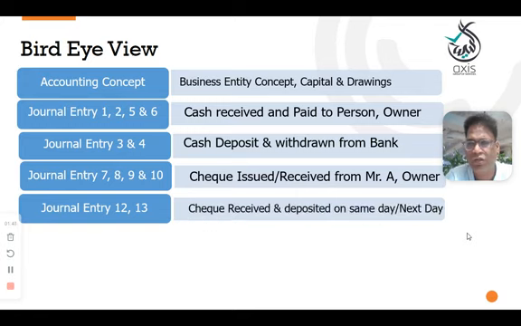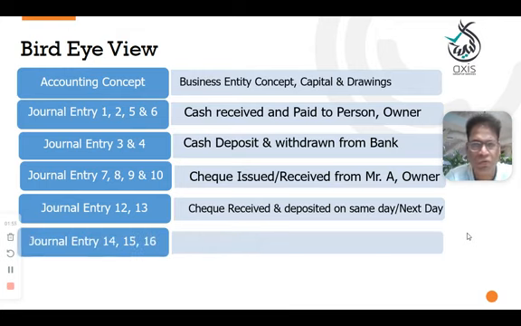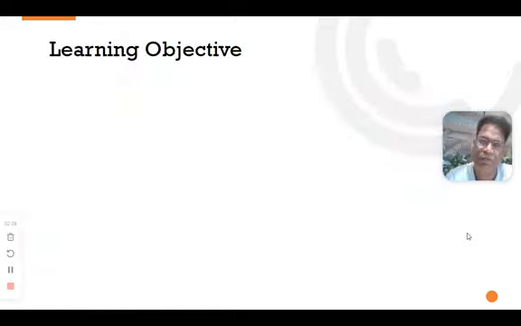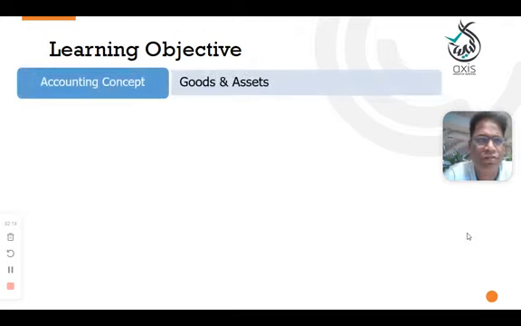Check received and deposited into the bank on the same day and the next day, the clarification we took very clearly, in this equation what we have to do. And entry number 14, 15, 16, check bounced and ATM deposits, deposit into the ATM and return from the ATM. That's what we completed. Let us focus on today's learning objectives. Very important concept today we are going to discuss. So be focused with us.